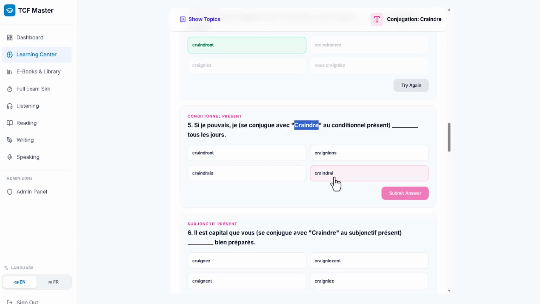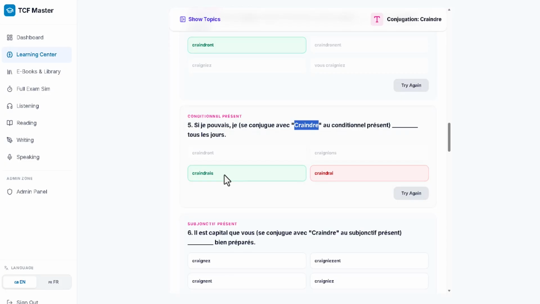This one's A-I. So what's the difference? This is craindre. Why is it craindre? You see the difference? It's craindre. So the correct answer is craindre. That is conditionnel. This is future. But let me select future and check, you see, wrong, and it shows me the correct answer.